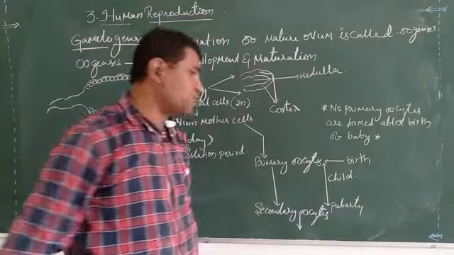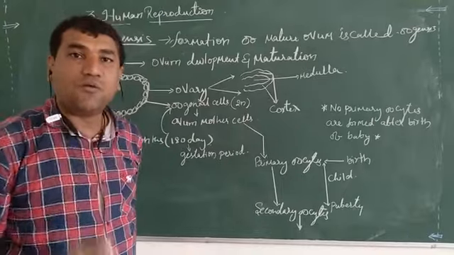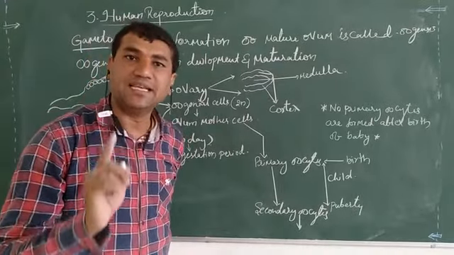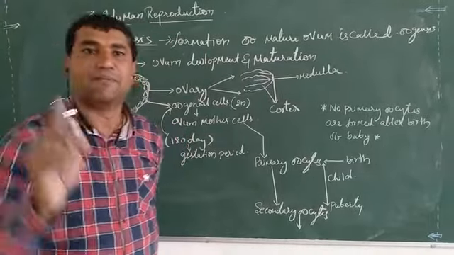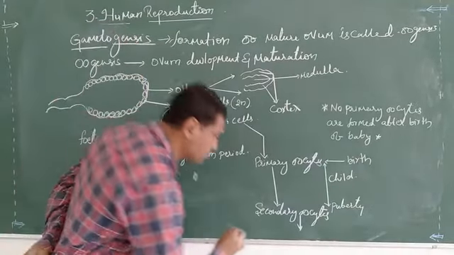From these secondary oocytes, once they attain puberty, one ovum from each side of the ovary per month will be developed into a mature ovum.